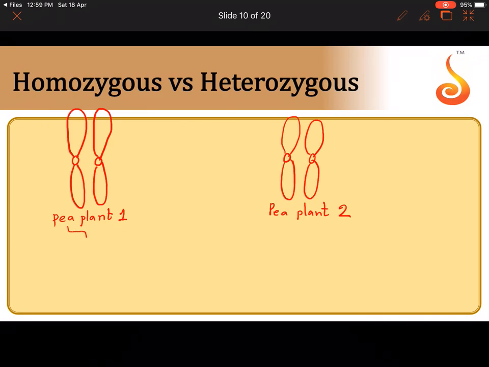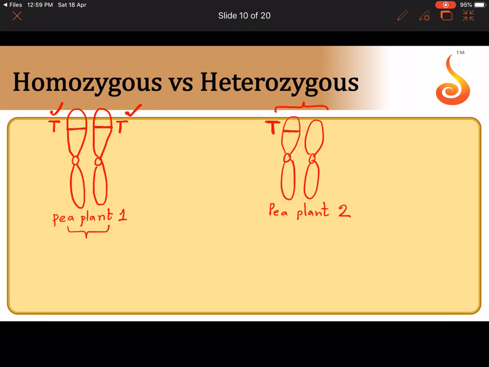In pea plant 1, in one homologous pair, one of the members has capital T and the other member also has capital T. Whereas in pea plant 2, one of the members has capital T in a homologous pair. Remember, I am talking about this pair. But this is not the same pea plant, because in a pea plant you can have a maximum of 2 alleles controlling a character because they are diploid. In pea plant 2, see the difference.